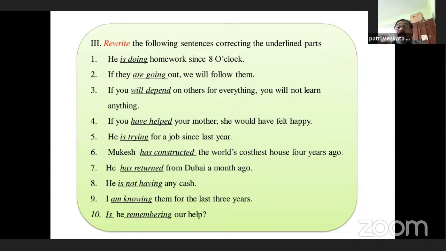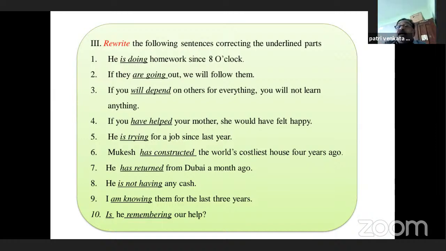And I am knowing them for the last 3 years, that is wrong. I have known them for the last 3 years. Present perfect should be there. I have known them for the last 3 years. Is he remembering our help? That is totally wrong. Does he remember our help?